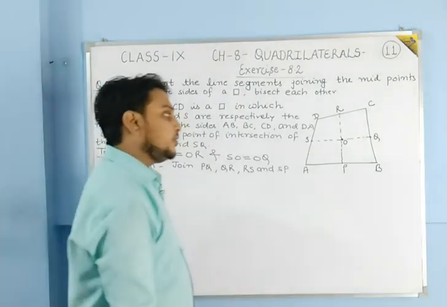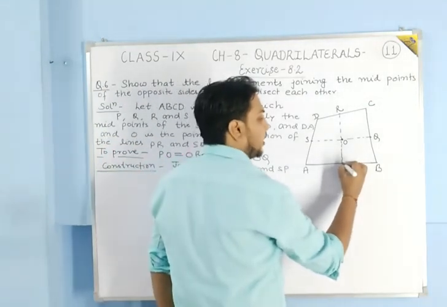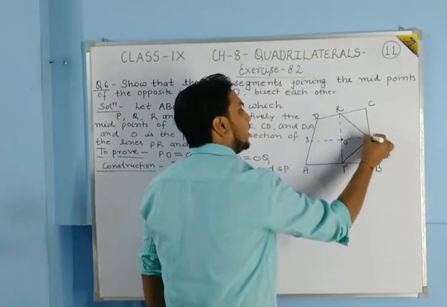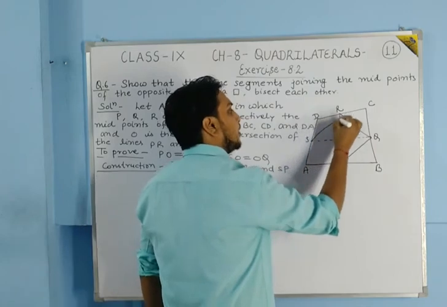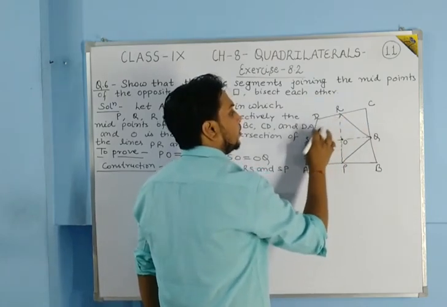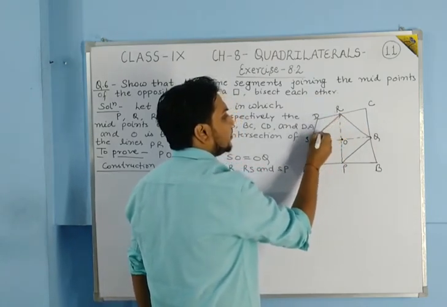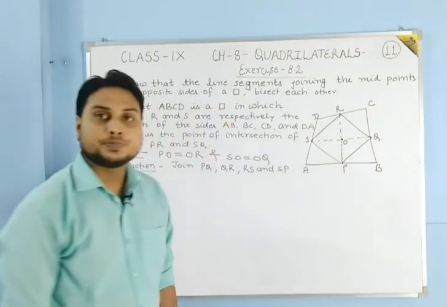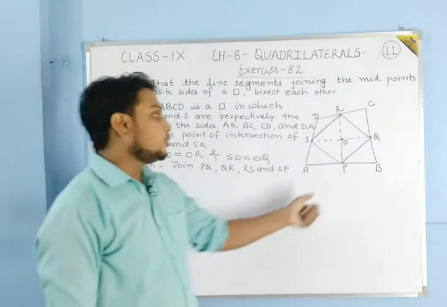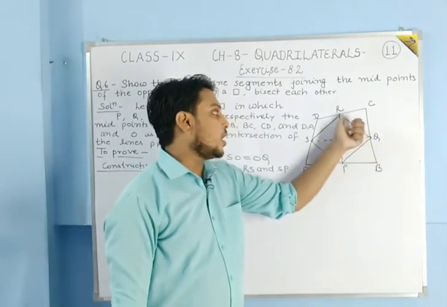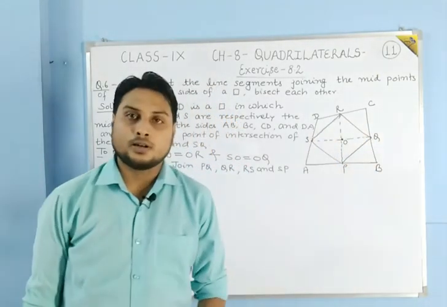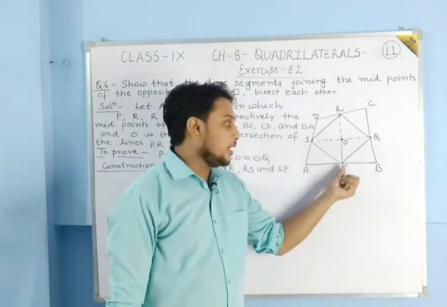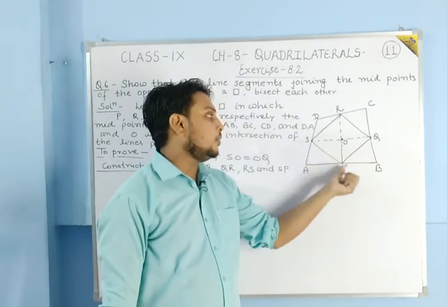We join PQ, then QR, then RS, and then we join SP. So now students, we have PQRS as a quadrilateral and the diagonals of this quadrilateral PQRS are PR